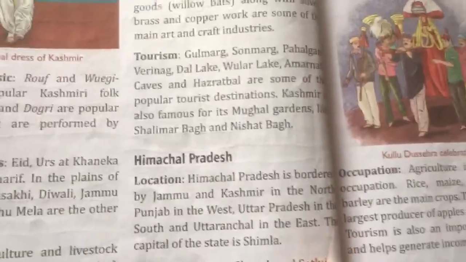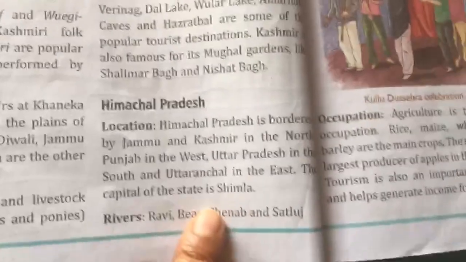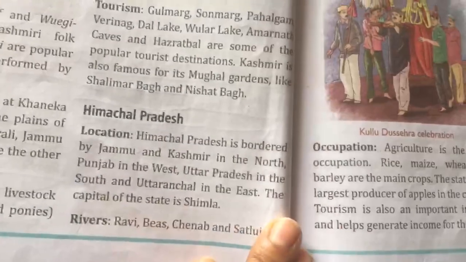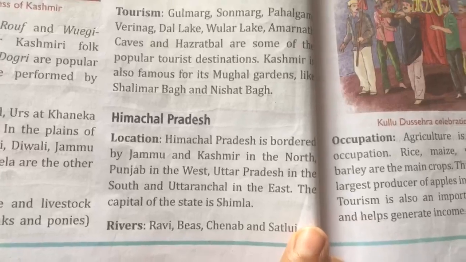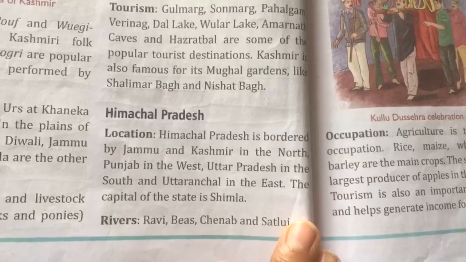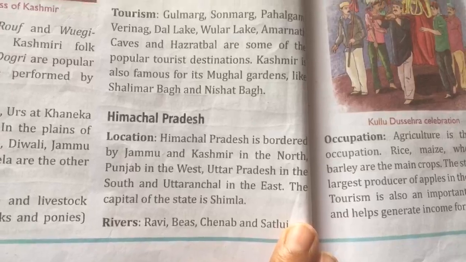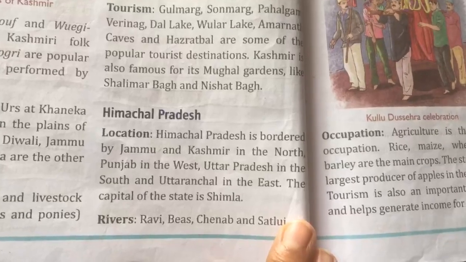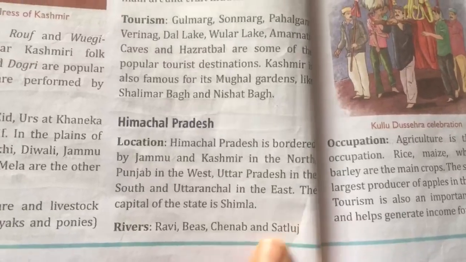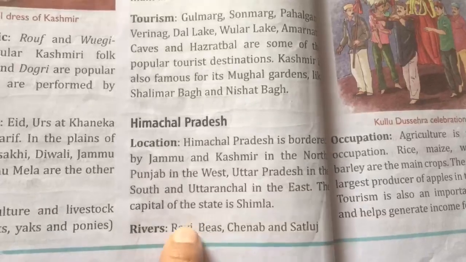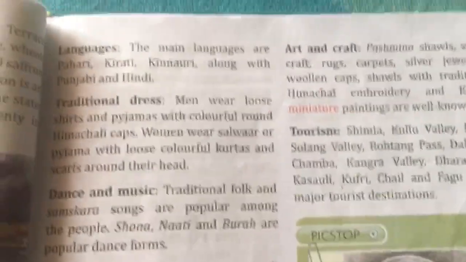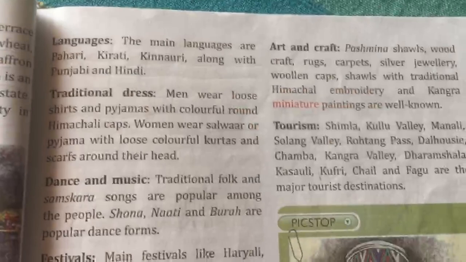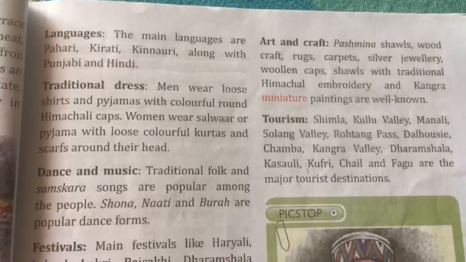Okay, so this was all about Jammu Kashmir. Next we go to another state, Himachal Pradesh. Where is it located? It is bordered by Jammu and Kashmir in the north, Punjab in the west, Uttar Pradesh in the south and Uttaranchal in the east. The capital of the state is Shimla. What are the main rivers? Ravi, Beas, Chenab and Satluj. What are the languages spoken? The main languages are Pahari, Kirati, Kinnauri along with Punjabi and Hindi.